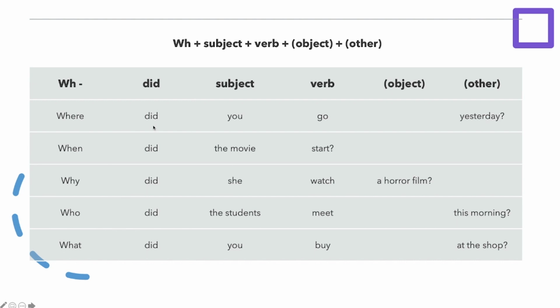So, where did you go yesterday? When did the movie start? Why did she watch a horror film? Who did the students meet this morning? What did you buy at the shop?